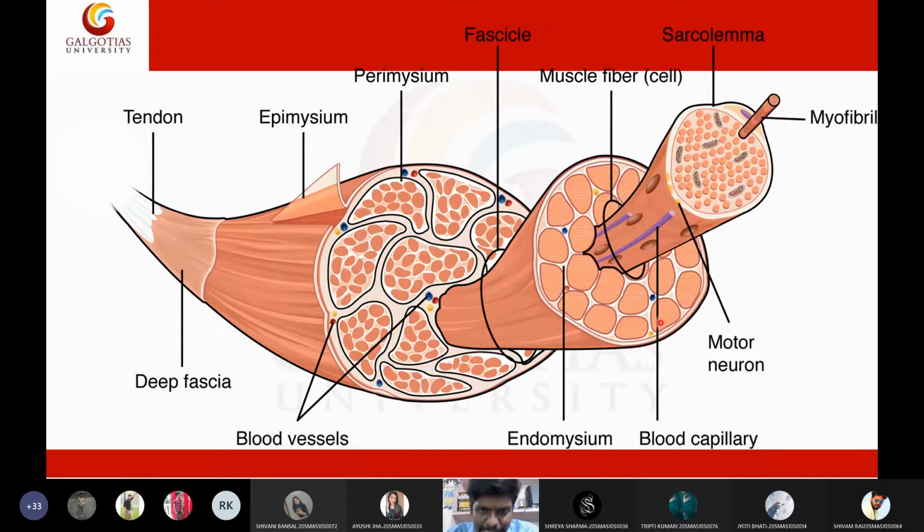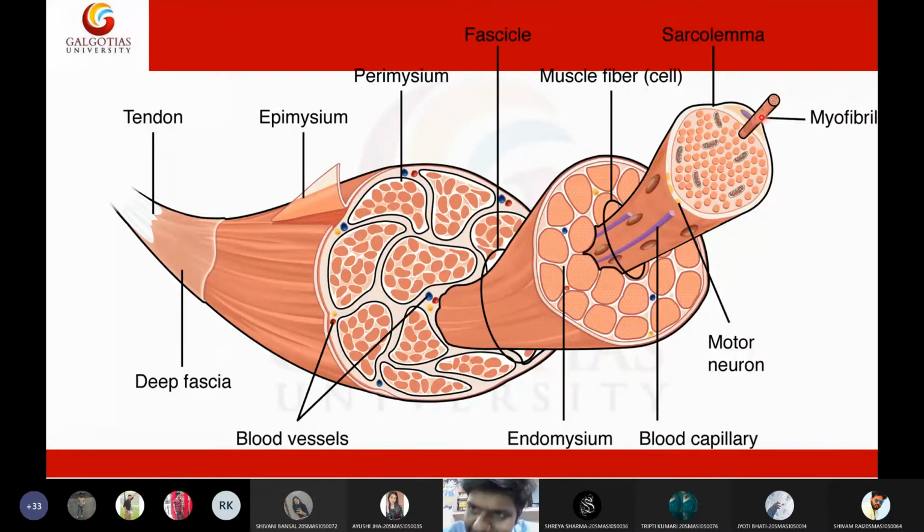In this fascicle, you will have the muscle fibers, and in each muscle fiber you will have the myofibrils. So this is a single myofibril. In this myofibril, you will have the actin and myosin filaments.